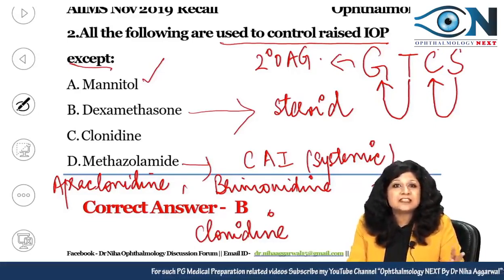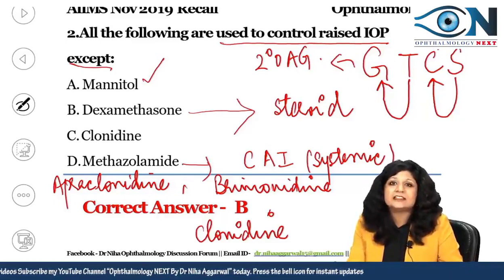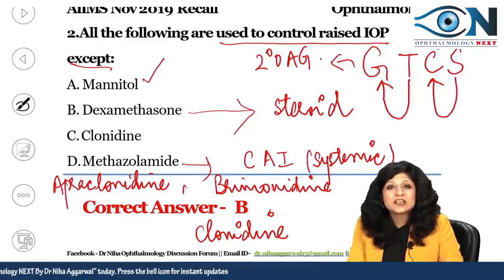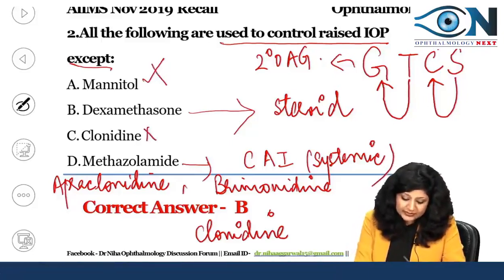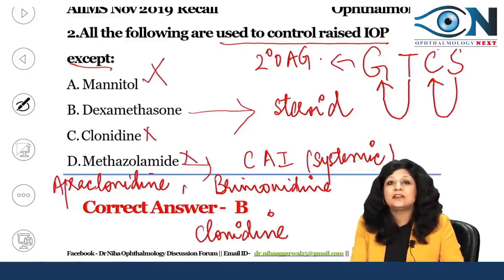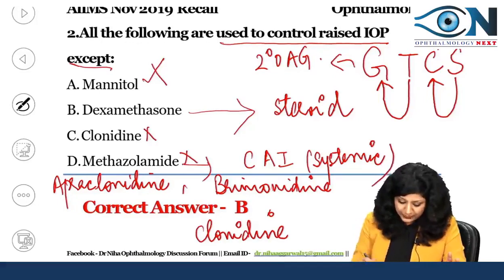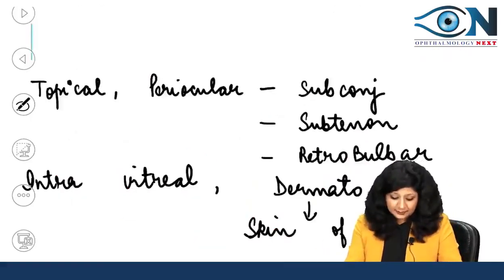We have ABC. Can you see? A for apraclonidine, B for brimonidine, and C for clonidine. So this is a well-defined anti-glaucoma drug. So this cannot be the answer. Mannitol cannot be the answer, and methazolamide also cannot be the answer. So you are sure that dexamethasone is the answer. Okay. Now coming to some important details about this.